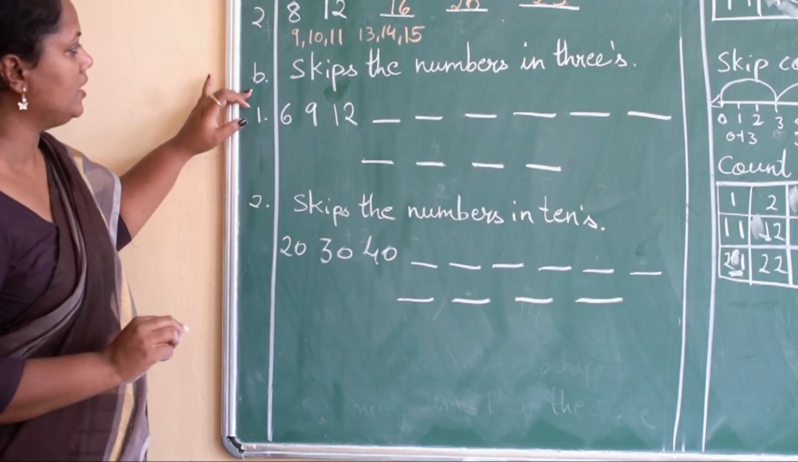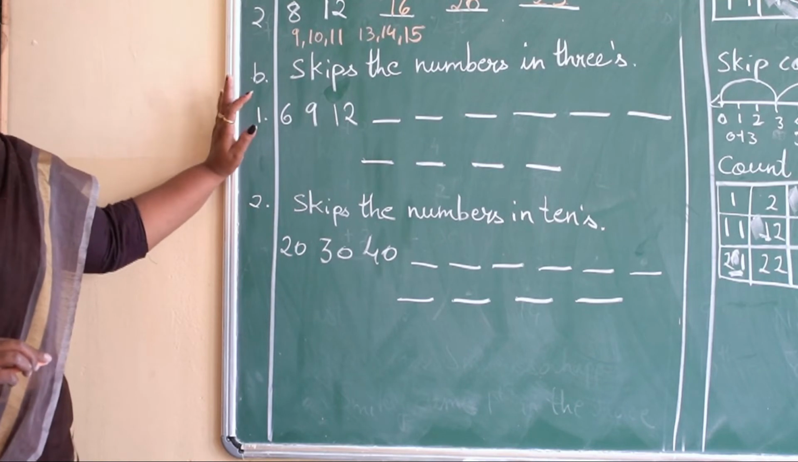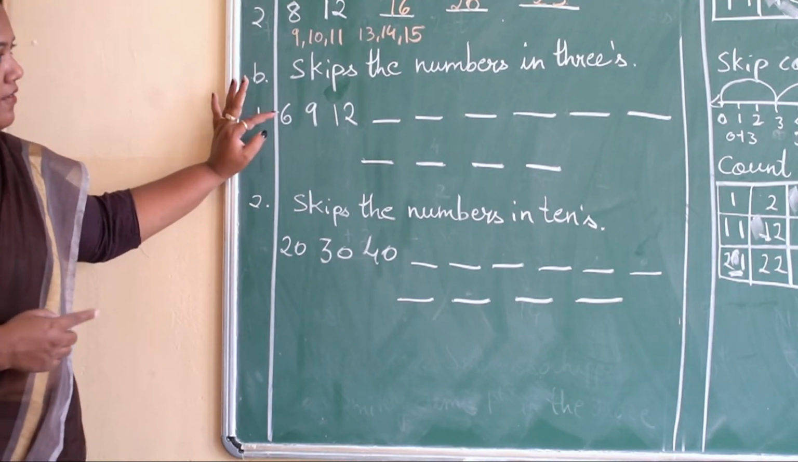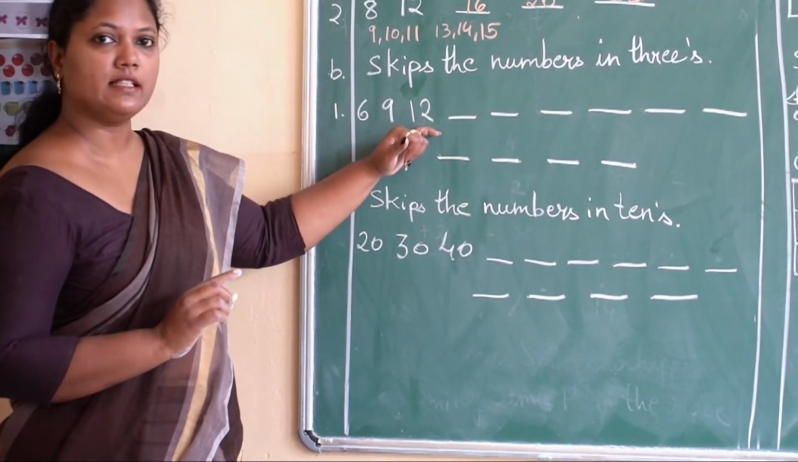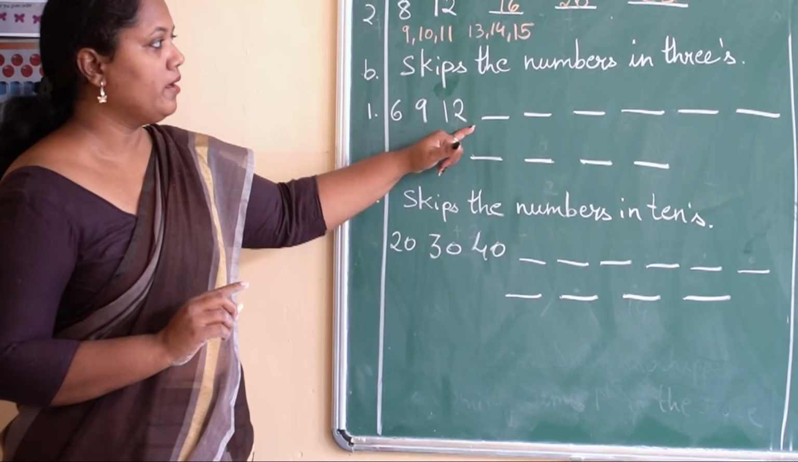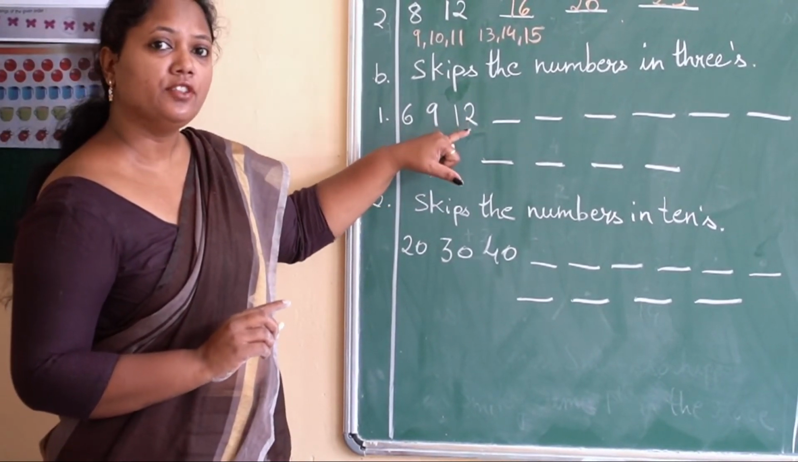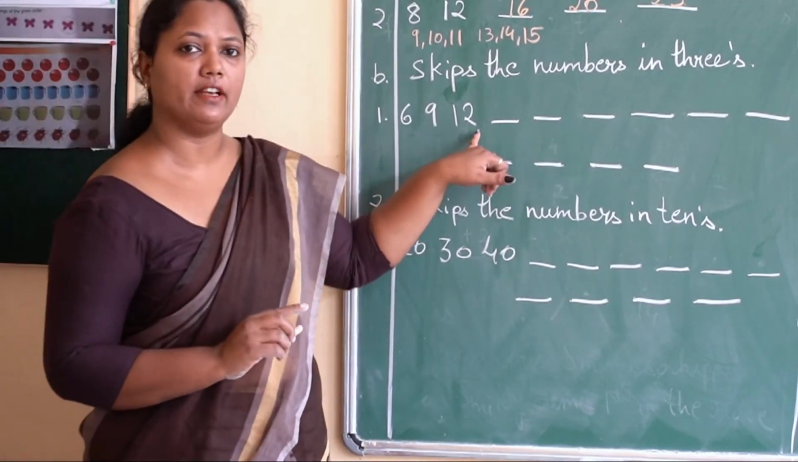That is B question. Skip the numbers in threes. Okay, how we have done? Skip counting in 2s, by 2s and 3s. Same way here we will do. Okay. Now 6, 9, 12. These numbers are given to us. Okay. What we have to do? We have to add 3 to the given number. Okay, 3 will be added to the given number over here.